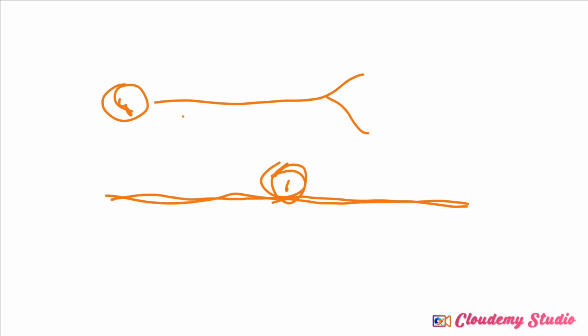In some textbooks, you see them drawing it like this. Don't be confused. It is still the same thing. It is just telling that it is only one axon that is running like this. You understand? That is unipolar neuron.